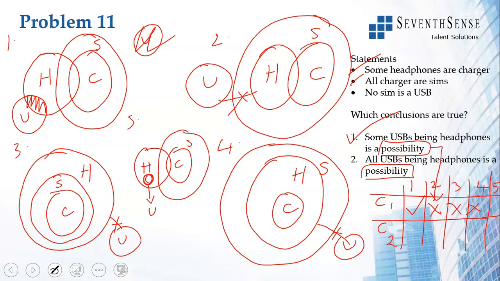All USBs being headphones is a possibility here. So one tick I've gotten. None of the other places is a tick, but here it's a tick. Hence, both are possible. If you can think of one drawing, then it is true. Here you can think of one such drawing. Hence, conclusion 1 is true, and conclusion 2 is also true.